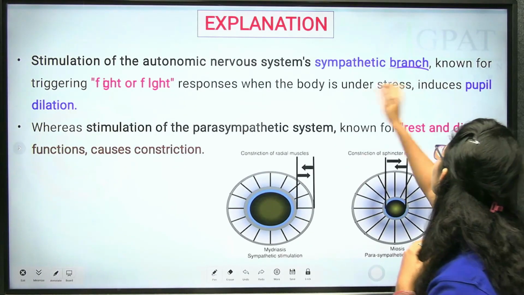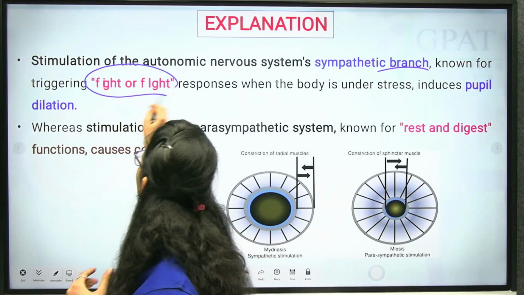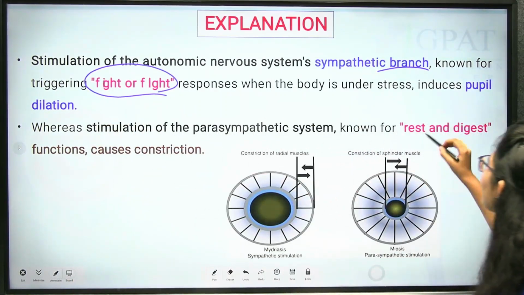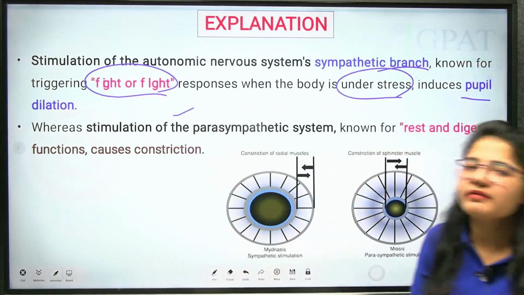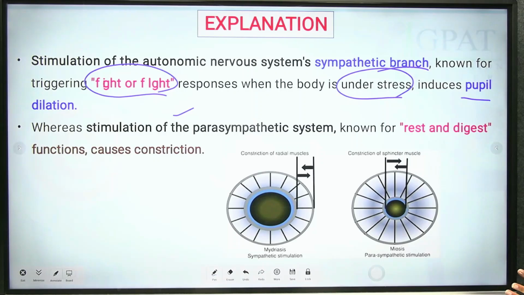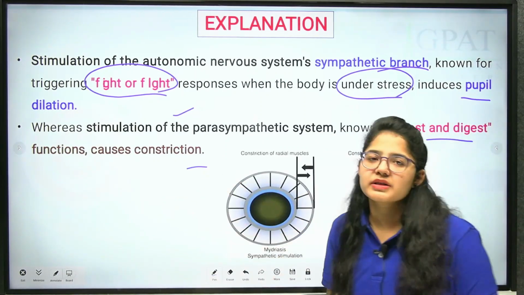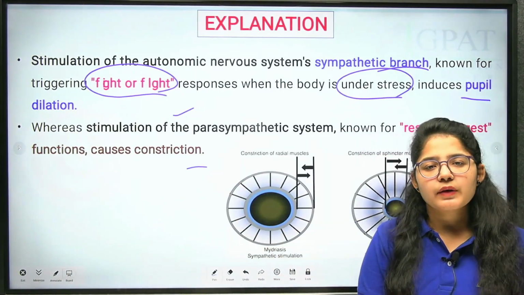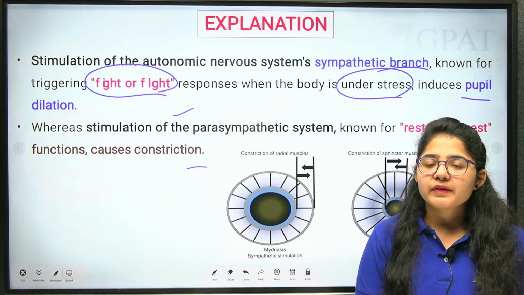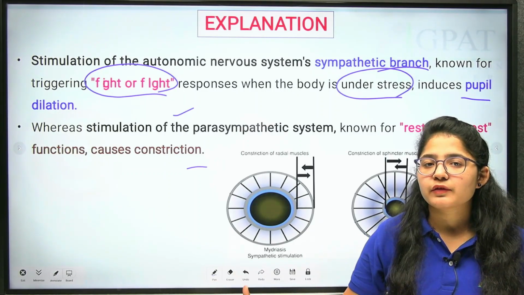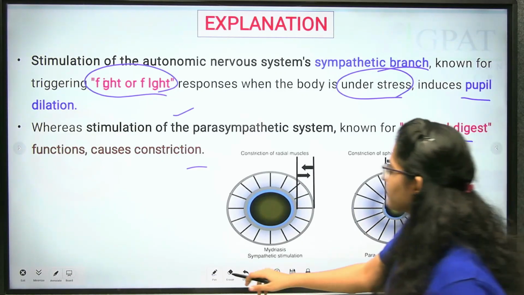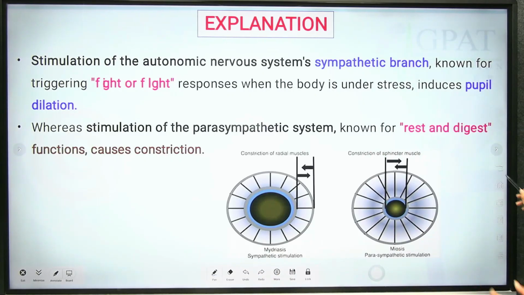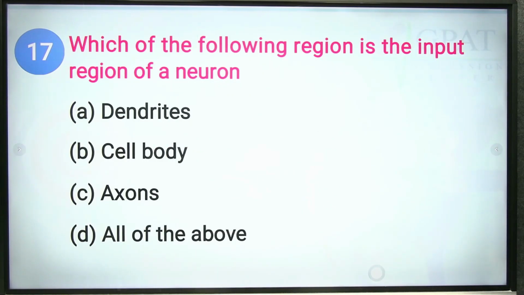That is the sympathetic branch known for fight and flight. Fear, fight and flight. So what will happen? Under stress, your pupil will dilate. Clear? And at the rest condition, your pupil will constrict. Means when you are taking rest, you are like this. And whenever suddenly, if I hear the sound of a bomb near me, my eyes will get like this. Clear? So my pupil will dilate. Okay? Now the next question, which of the following regions is the input region of a neuron?